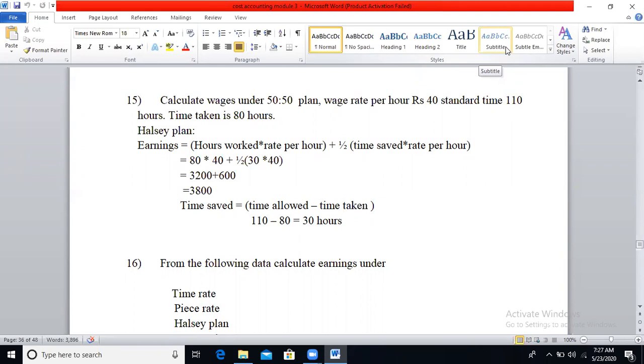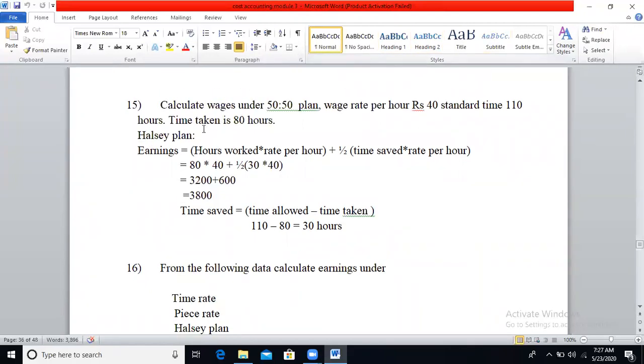See, the 50:50 plan is nothing but your Halsey plan. Under the Halsey plan, bonus is calculated at 50% of time saved. So that's why it is called the 50:50 plan. It means 50% bonus will be given, and also the actual work hours are paid to the worker.